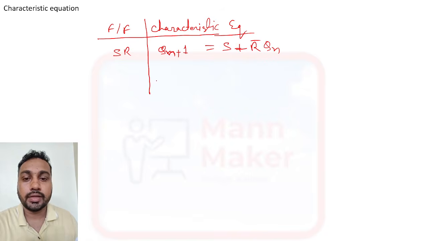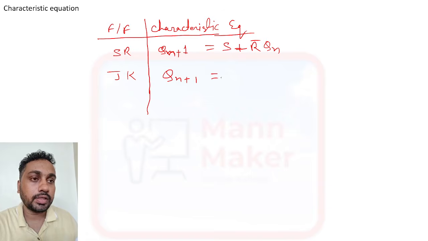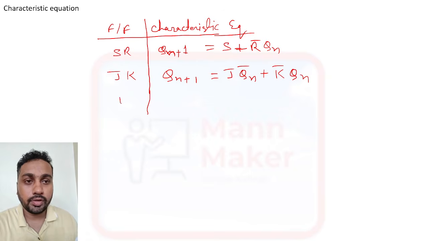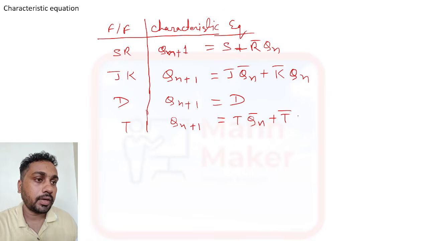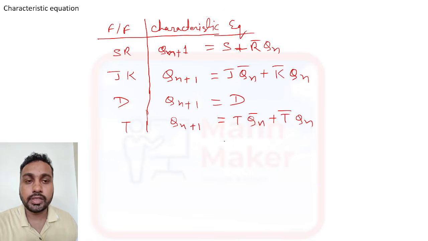For JK it will be Qn plus 1 is equal to J Qn bar plus K bar Qn. For D flip flop it will be Qn plus 1 is equal to D only. For T flip flop, Qn plus 1 is equal to T Qn bar plus T bar Qn. You just need to remember all these things.